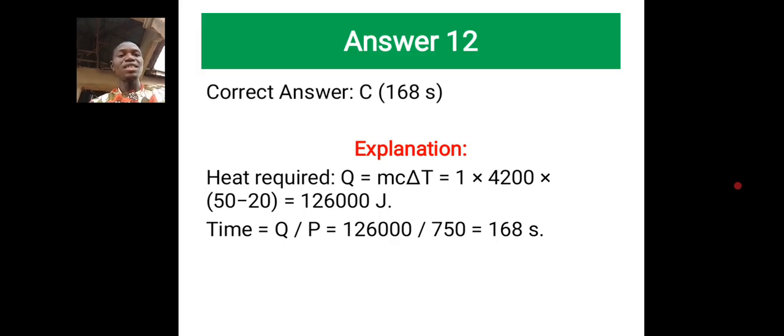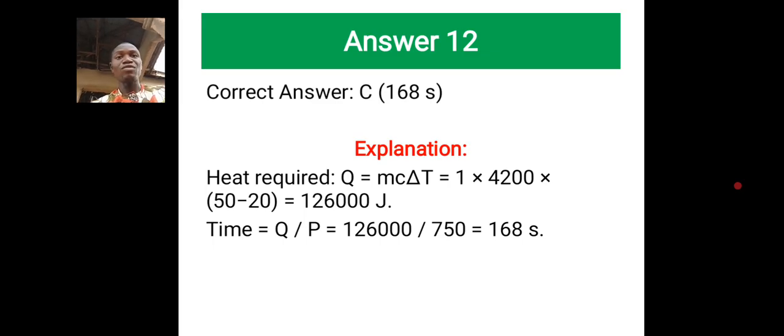So you can just see that it's just substitution. We put our mass there, 1 kg, we put specific heat capacity which is given to us. Change in temperature is 50 minus 20 like I said. So the total quantity of heat required is 126 joule. Now, this is not the final thing. Remember, we are asked time. And time is quantity of heat required all over power. That's the formula.